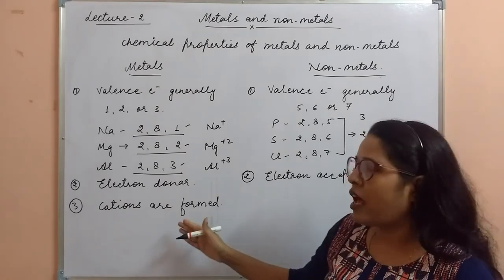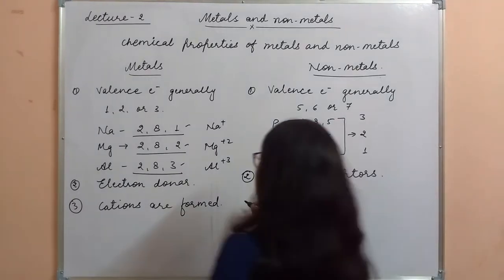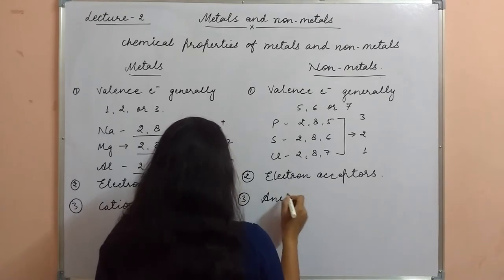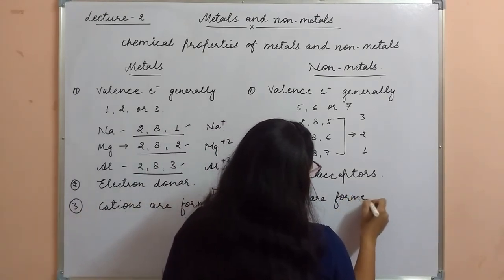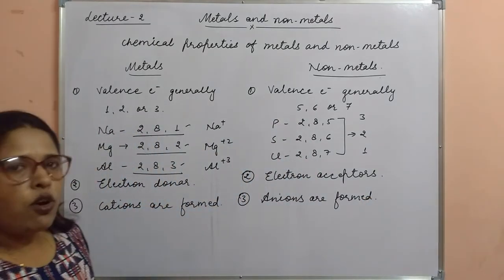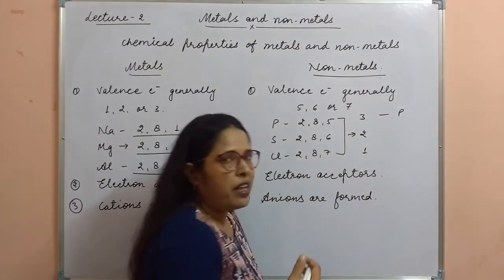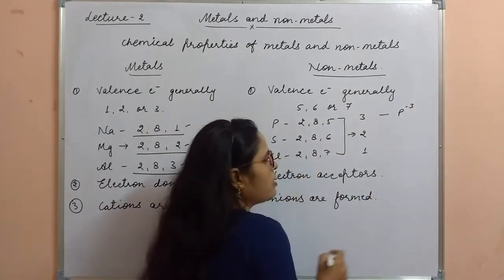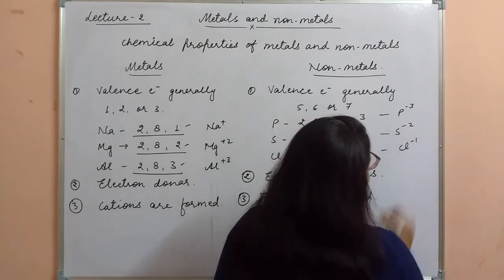So metals have the tendency of forming cations, while the non-metals have the tendency of forming anions. So anions are formed. It means negatively charged particles are formed by non-metals. Here phosphorus accepts 3 electrons, that's why it forms a 3 minus charge, sulfur a -2 charge, and chlorine a -1 charge.